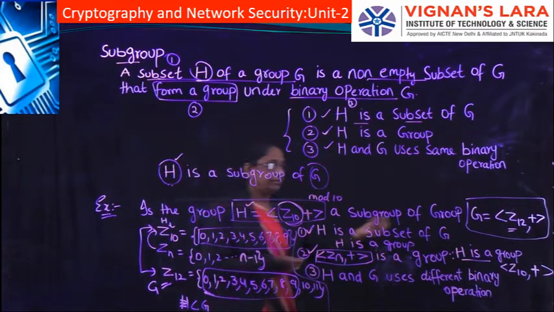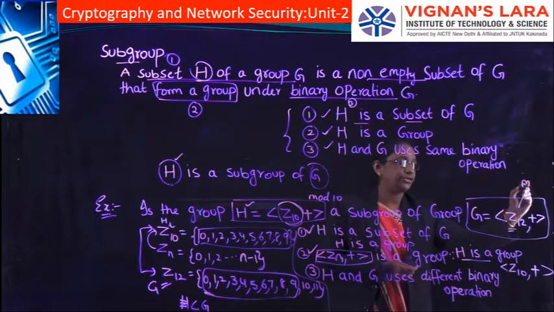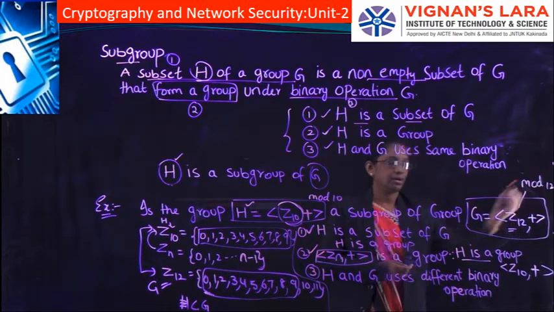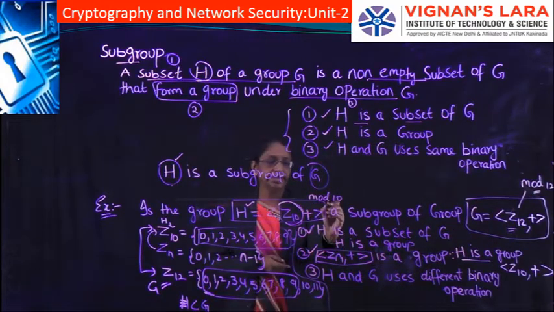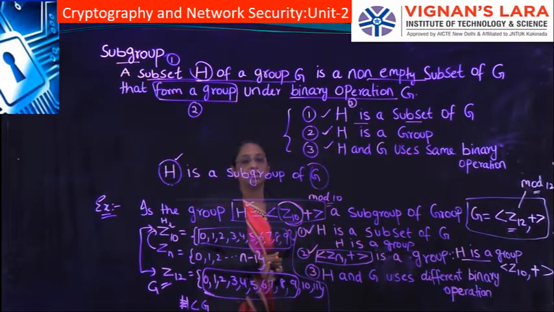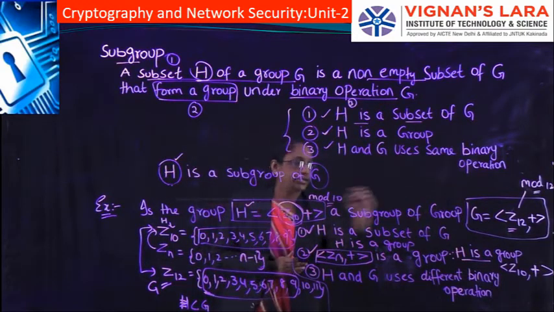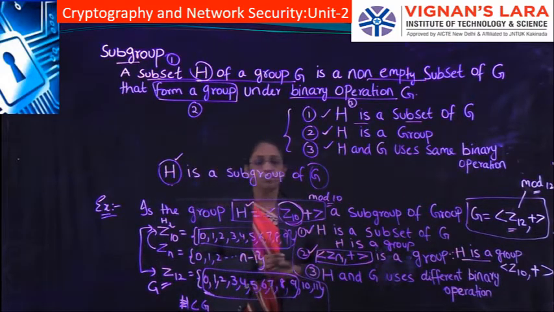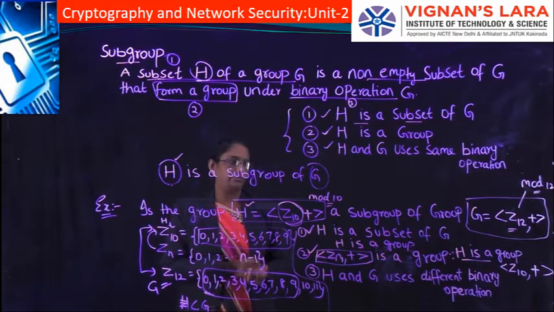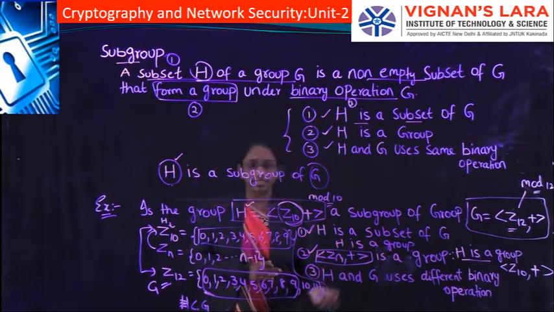When you consider our group G, the operation is mod 12, whereas in H our operation is mod 10. Which means the operations are different. H is using a binary operation with mod 10 and G is using mod 12. So our third condition is not satisfied.